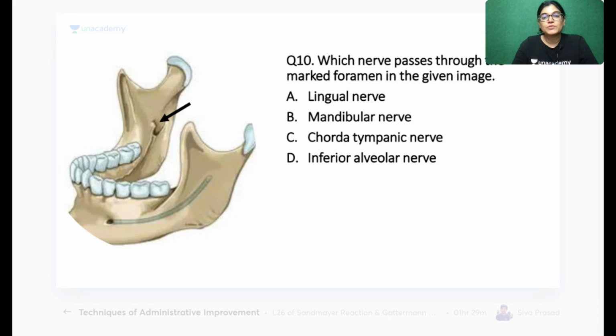Which nerve passes through the marked foramen in the image? Can you see this black arrow foramen, this one? You have to tell me which of the following nerves is passing through it. Lingual, mandibular, chorda tympani, inferior alveolar nerve. Your time starts now.